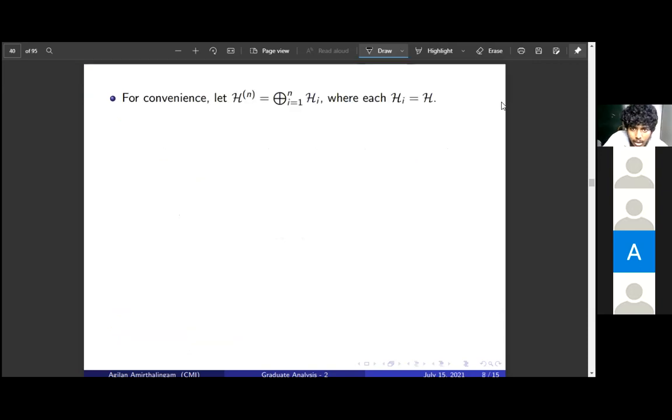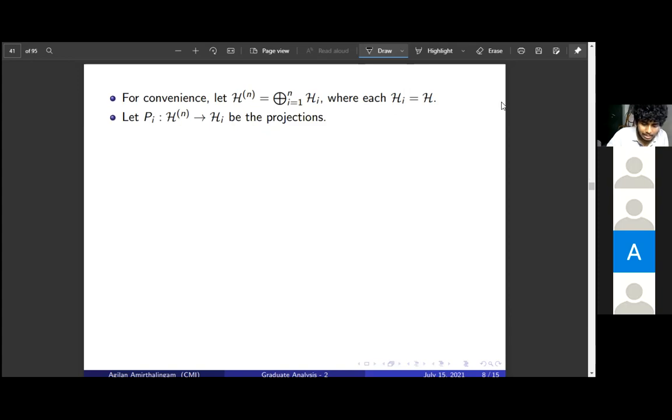So for notation purposes, I write Hn to be the direct sum of Hi, for i equals 1 to n, where each Hi is H. Now we consider the projections from Hn to Hi, and call them Pi.